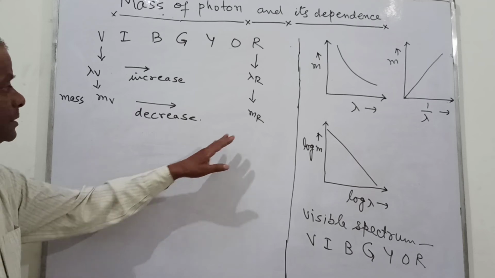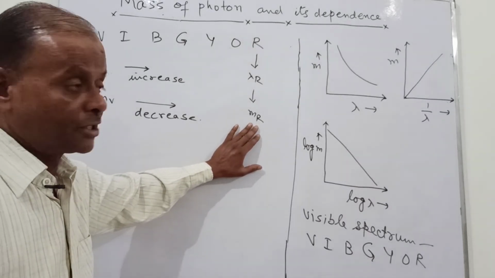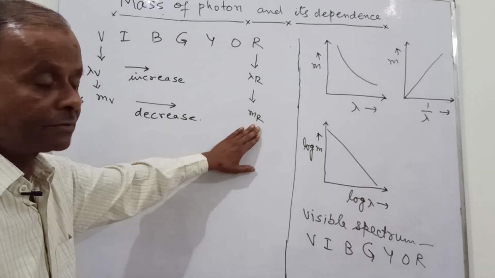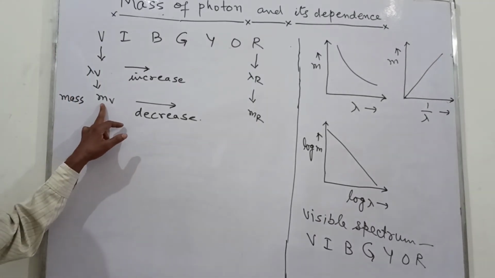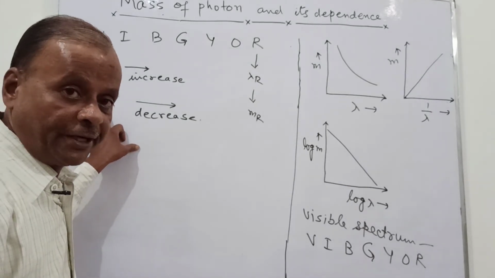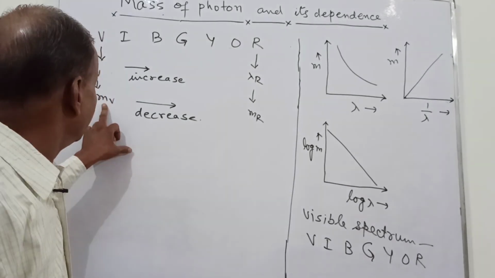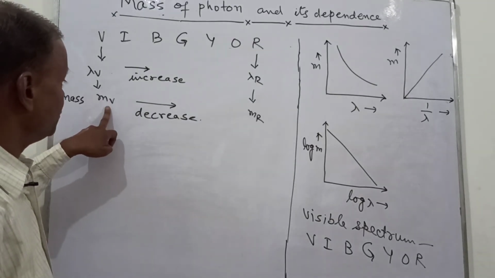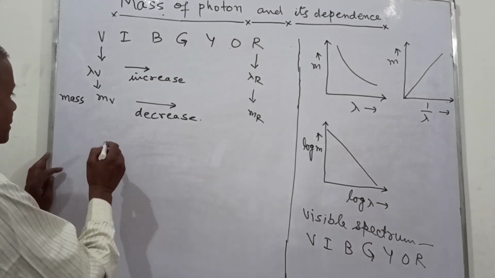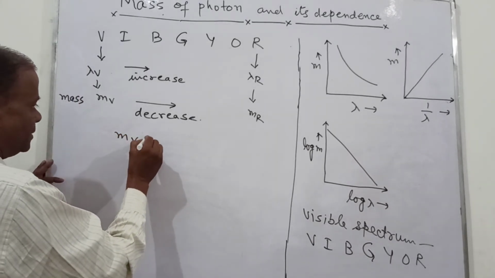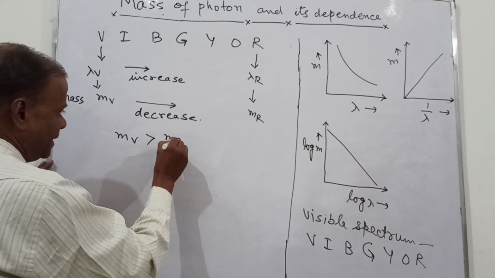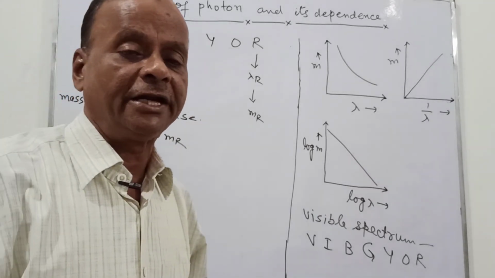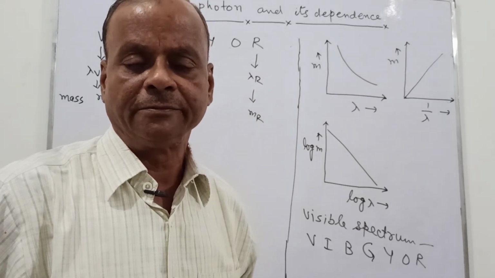It means that the photon corresponding to the red light has a smaller value of mass in comparison to the mass of the photon corresponding to the violet light. Here the wavelength is more, so mass is less; there the wavelength is less, so mass is more. So m v is greater than m r. Thus for different wavelengths we have different photon masses.